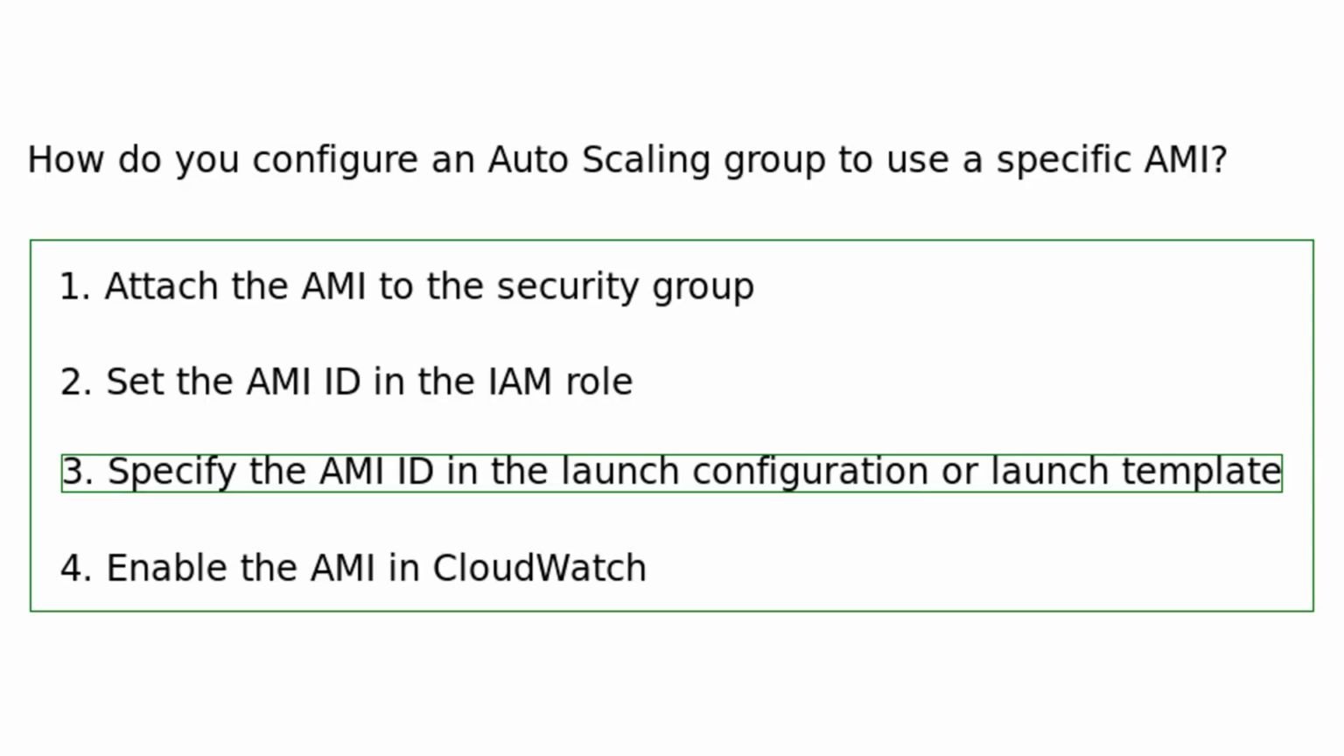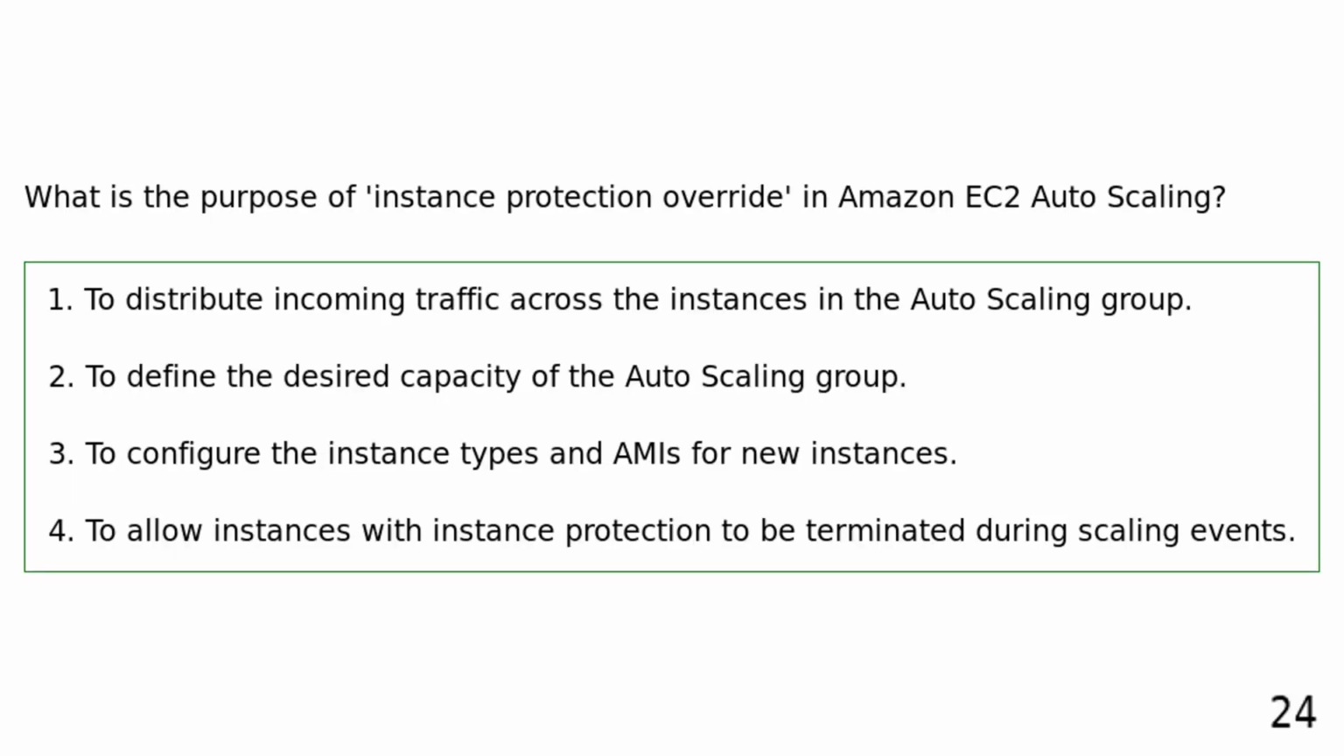launch template. What is the purpose of instance protection override in Amazon EC2 auto-scaling? To distribute incoming traffic across the instances in the auto-scaling group. To define the desired capacity of the auto-scaling group. To configure the instance types and AMIs for new instances. To allow instances with instance protection to be terminated during scaling events.